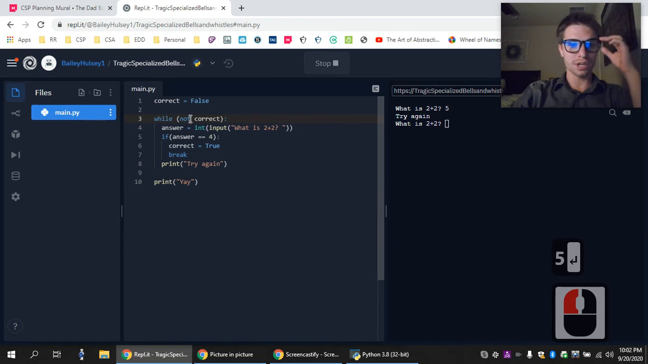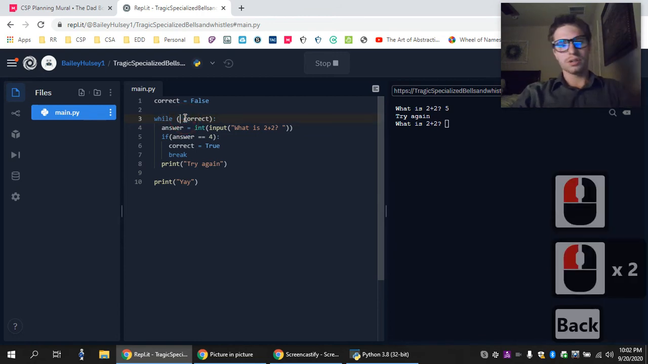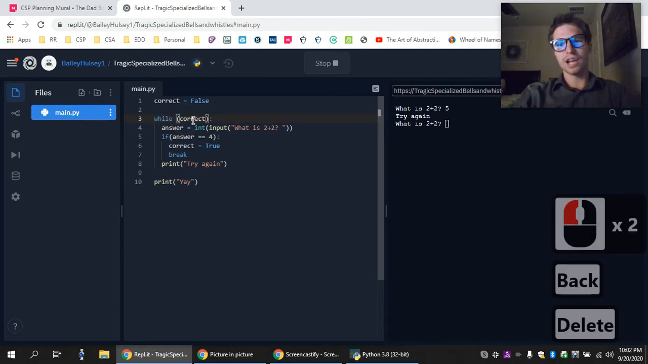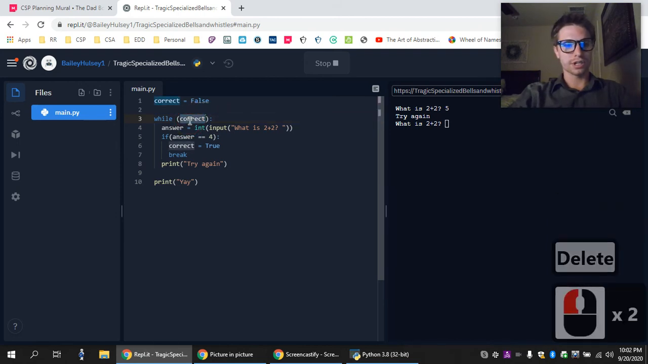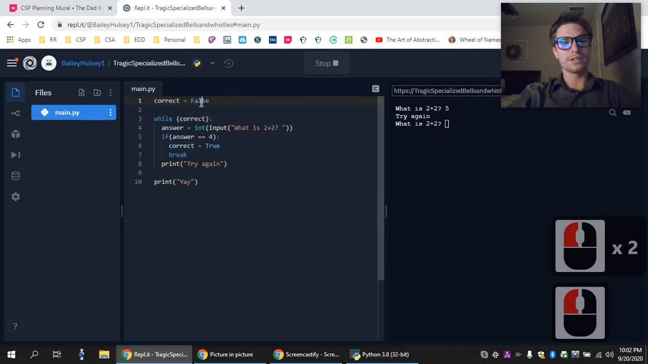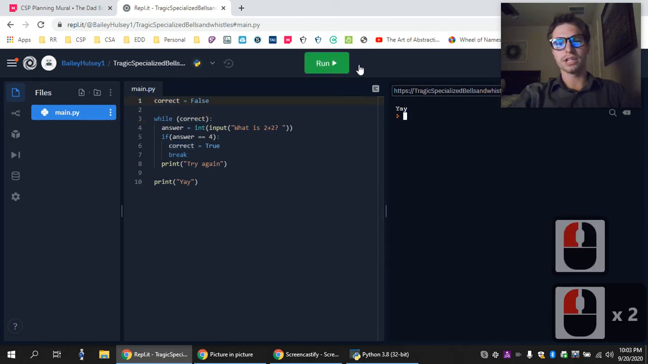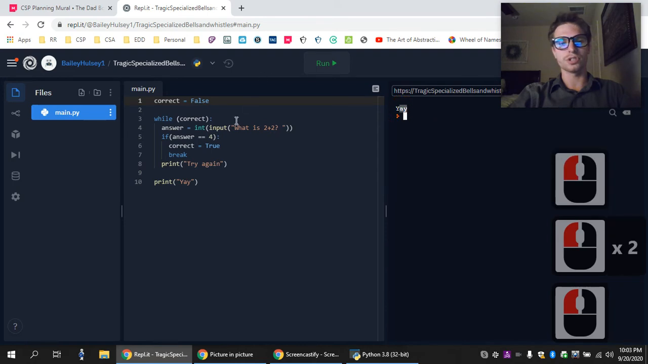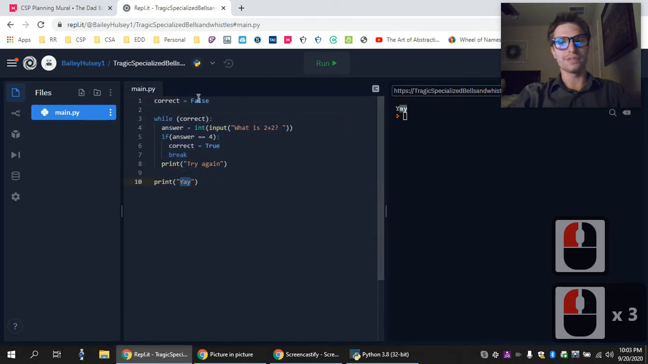Okay, maybe there's another condition where this will never, ever be true. I think we hit one of those a second ago. So while correct, in this case, it starts off false. That's what we did a second ago, so it just went into yay because it skipped all of this. So that is a loop that never runs. It starts off with this condition false, and then it never enters this while loop.